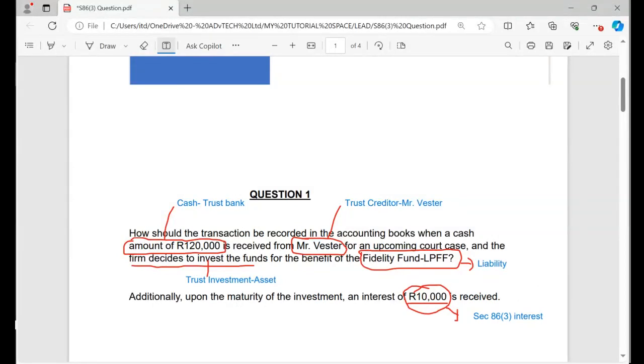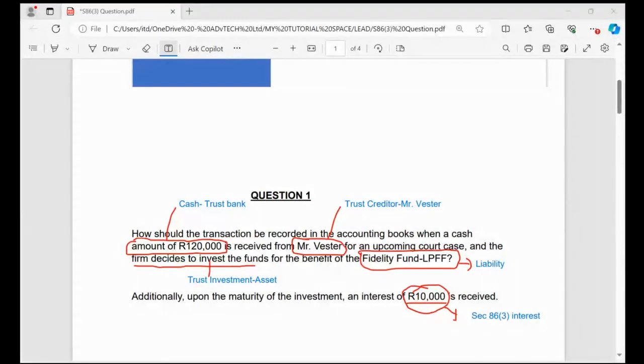So this is part one, and then part two is where we are going to record these transactions. I hope everyone understands. Thank you very much.